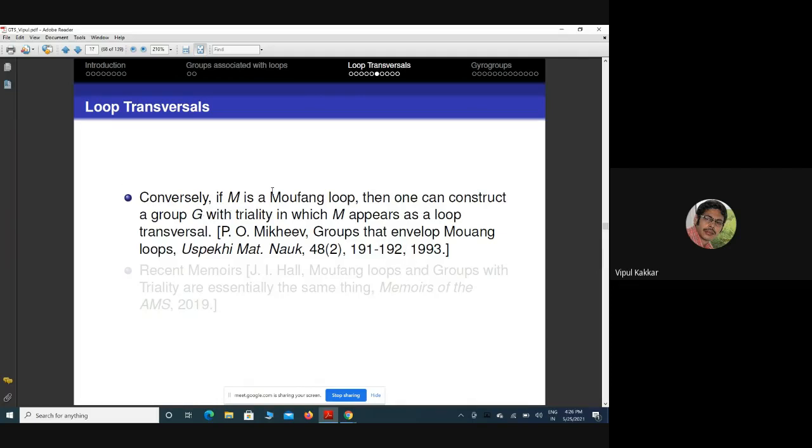So if M is a Moufang loop, then one can construct a group with triality in which M appears as a loop transversal. This is the work of Mikheev. The original paper is in Russian, but its English translation is also available. And there is a recent memoir of the American Mathematical Society where one can go through all the discussion, that Moufang loops and groups with triality are essentially the same thing. This is the title of this memoir by J. I. Hall.